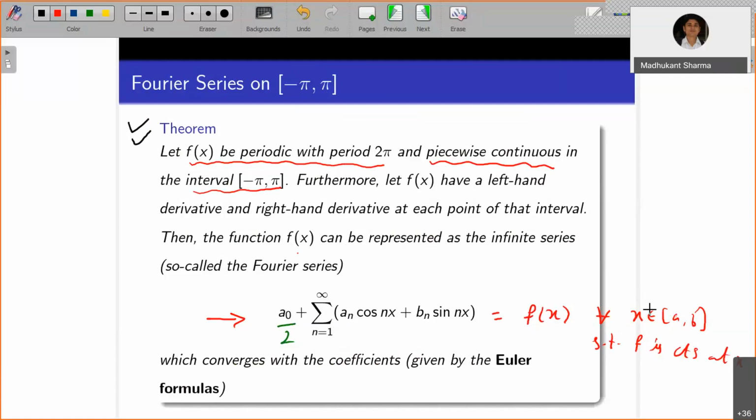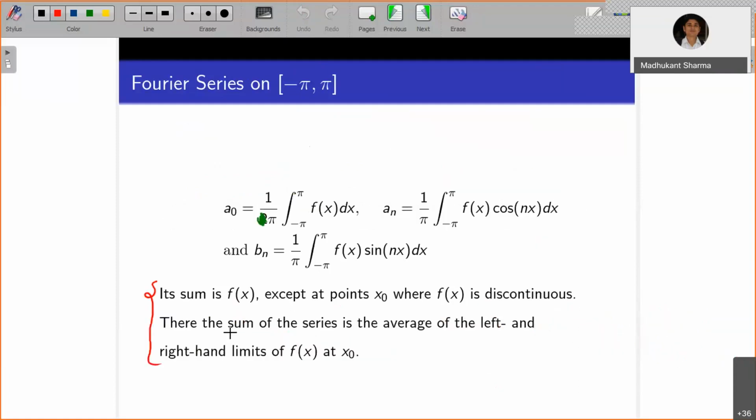So what about the point of discontinuity? Suppose there is a point x naught where the function is discontinuous. Then the sum is actually equal to the average of the left hand limit and right hand limit at that point. So where f of x is discontinuous, there the sum of the series is the average of the left and right hand limits of f of x at x naught.